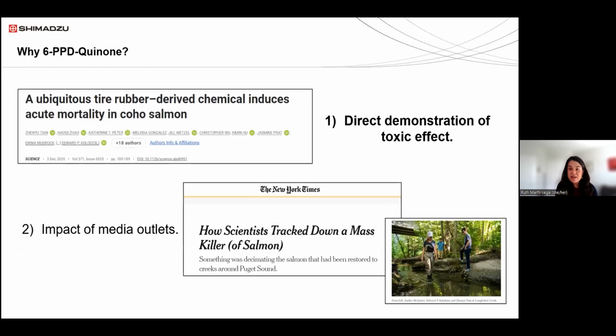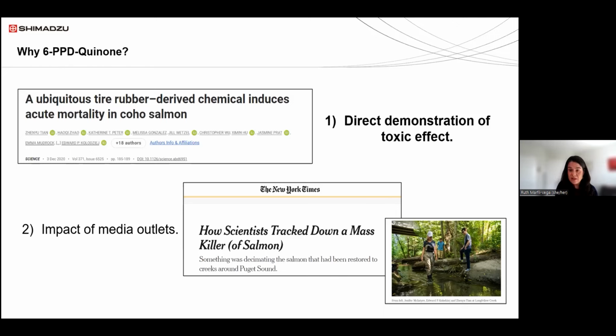But why is the attention on 6-PPD quinone? First, because there was a publication at the end of 2021 that demonstrated the direct toxic effect of 6-PPD quinone on the mortality of coho salmon in the Pacific Northwest. And this project was in the making for over 5 years.